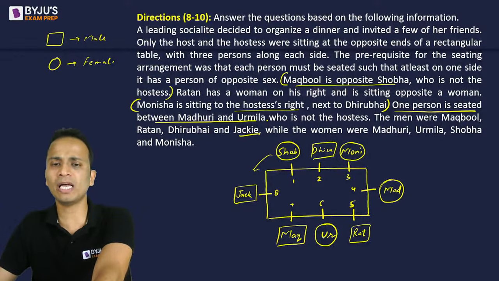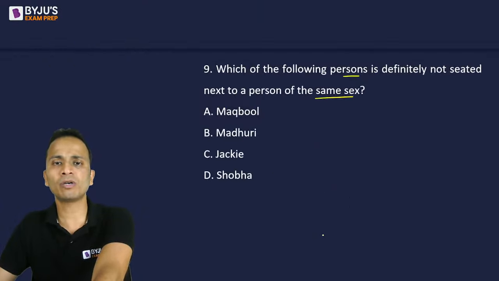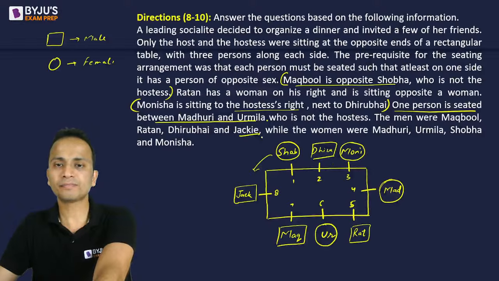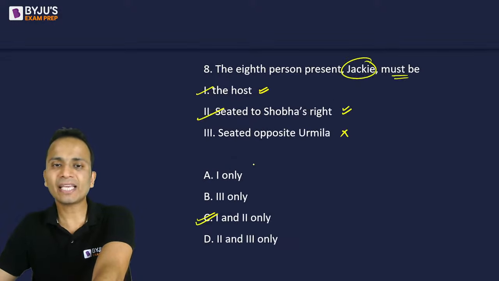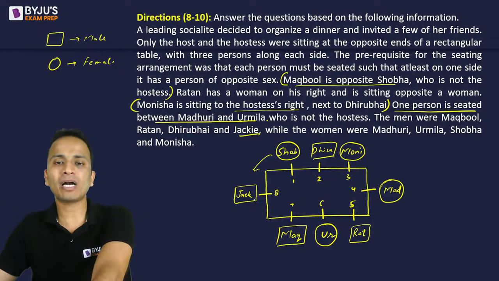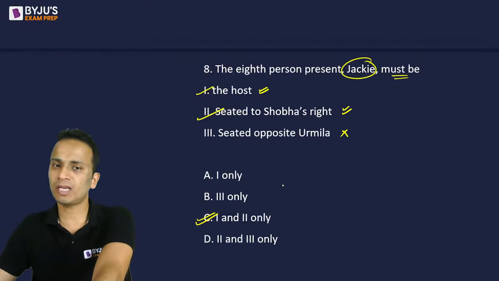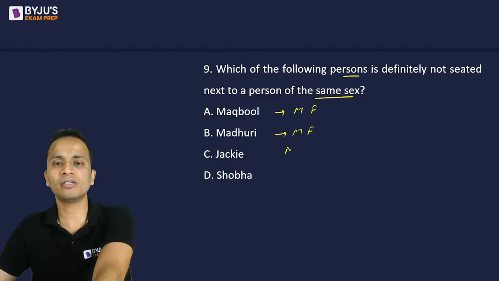Yes, Jackie and Urmila are sitting adjacent to Maqbool. So Maqbool is sitting adjacent to a male as well as a female. Madhuri, on one side Madhuri has a female, on the other side Madhuri has a male. So again, the answer cannot be Madhuri. Jackie, on one side Maqbool, on another side Shobha, again male and female on the sides. So the answer should be option D.